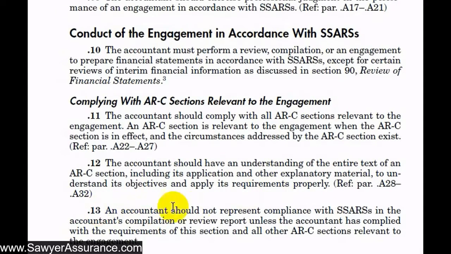It's also here at 13. It says an accountant should not represent compliance with SSARS in an accountant's compilation or review report unless the accountant has complied with the requirements of this section and all other ARC sections relevant to the engagement. So if we are drafting or issuing our report here, we can't say that we complied with SSARS if we didn't. And in order to comply with SSARS, we have to comply with each of the ARC sections that are relevant to the engagement, which includes this one that we're in, ARC section 60A, plus at least one of the others that are related specifically to the type of engagement that we're doing, whether it's a compilation, a review, or a preparation engagement.